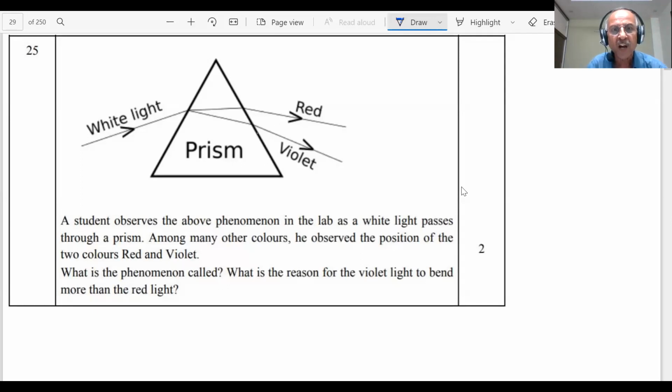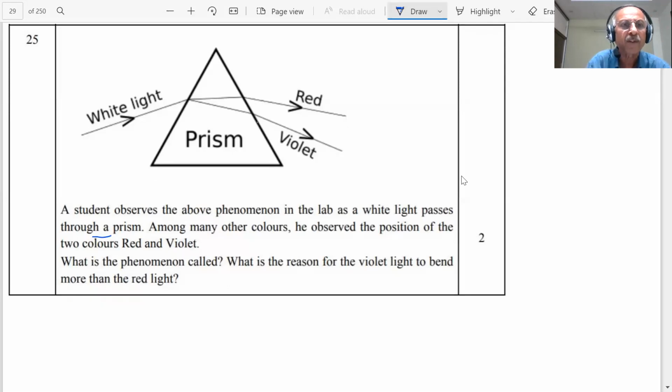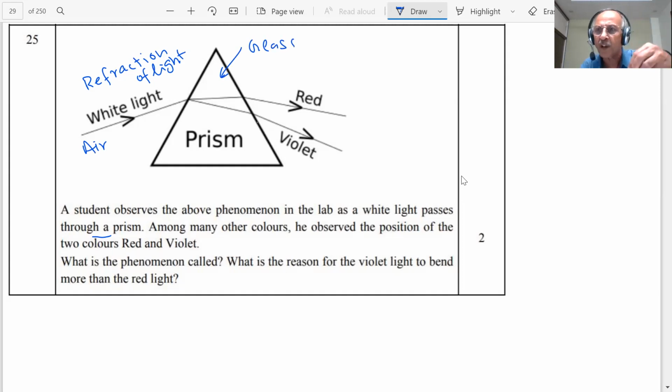A student observed the above phenomenon in the lab. As white light passes through the prism, what will happen, students? This is an example of refraction of light. When light passes from one medium, this medium is air, to another, this is made of glass, refraction of light takes place.